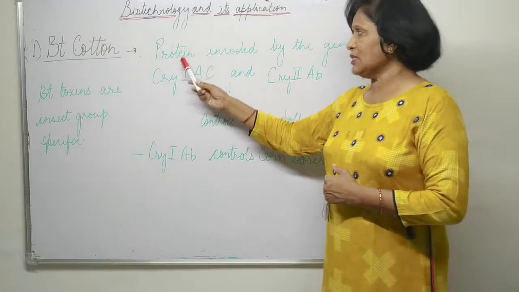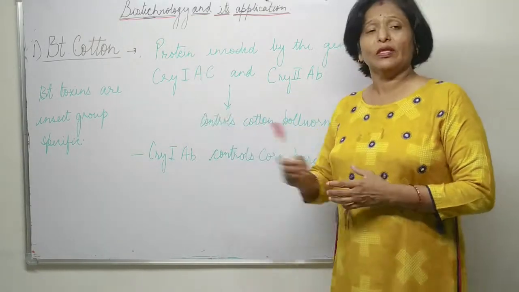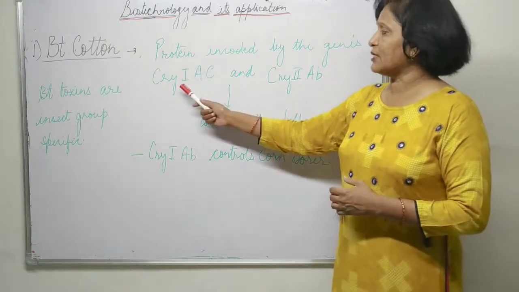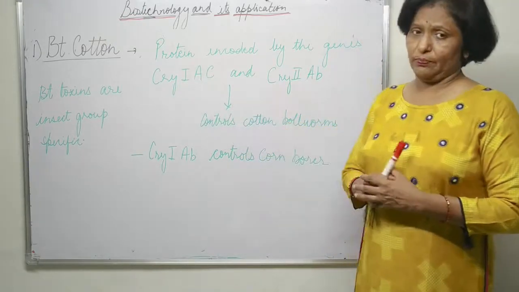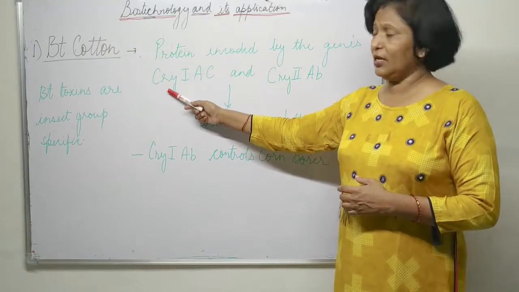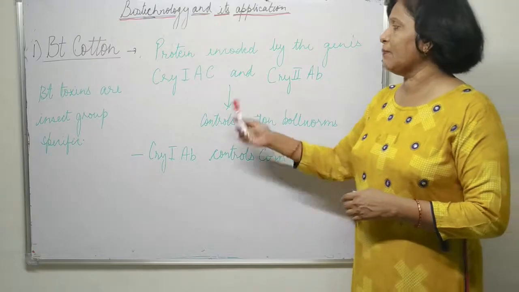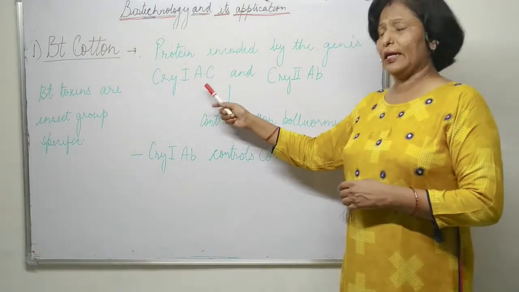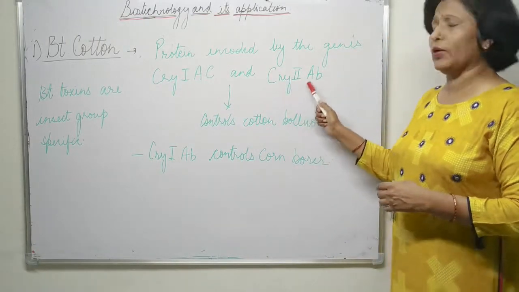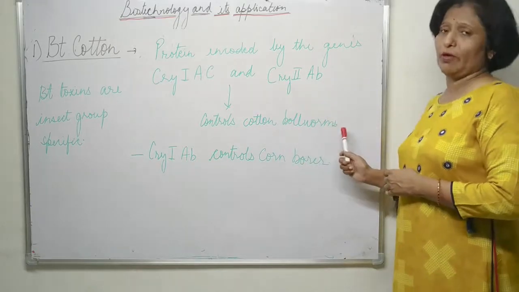The toxins produced by the genes: first is cry1Ac. Here cry stands for crystal, and the genes which control this protein are named cry1Ac genes, and cry2Ab. These control the cotton bollworms.